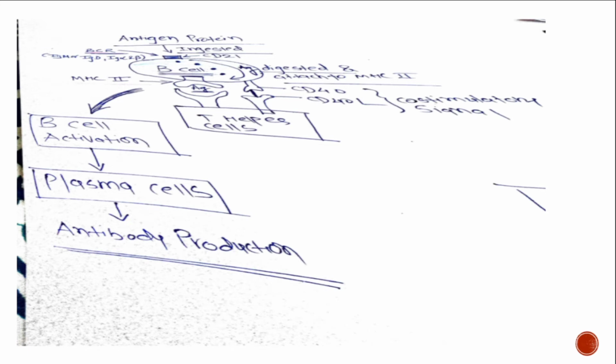All right, now this is the diagram of antibody production by B lymphocyte. As I have discussed, first of all, you will have antigen exposure. This antigen will be ingested by B lymphocyte, right? And you know very well that B lymphocyte is one of the antigen presenting cells. So B lymphocyte can have MHC class 2 molecule. So it will be recognized by T helper cell, right? Here the B lymphocyte itself acts as an antigen presenting cell.